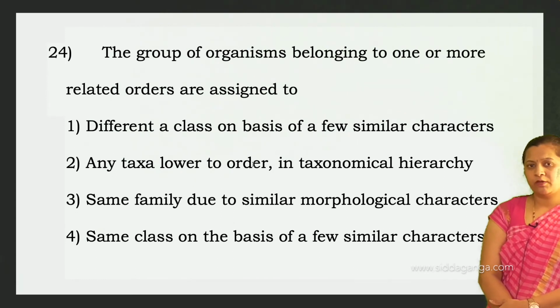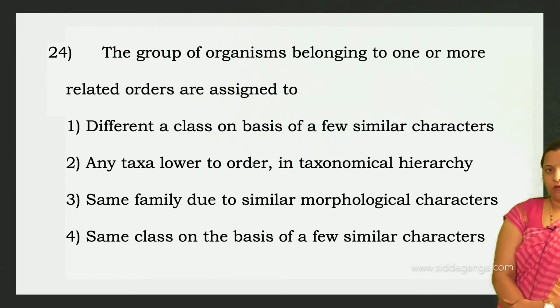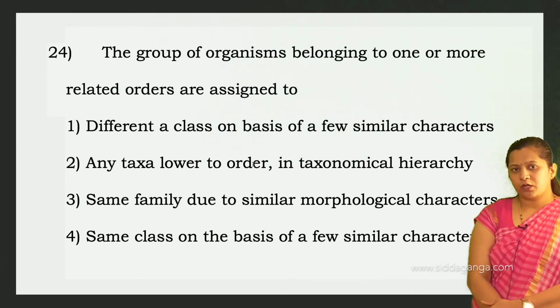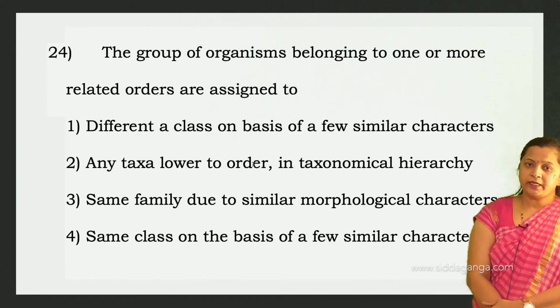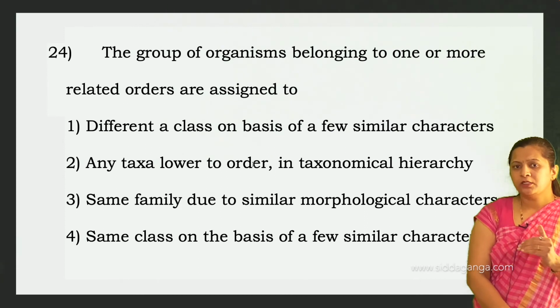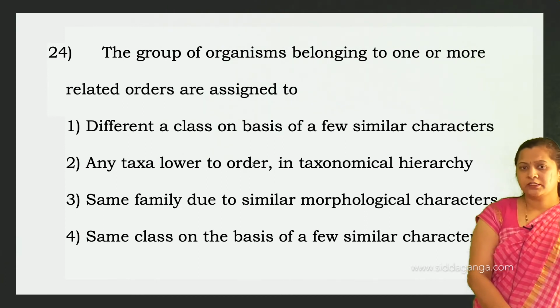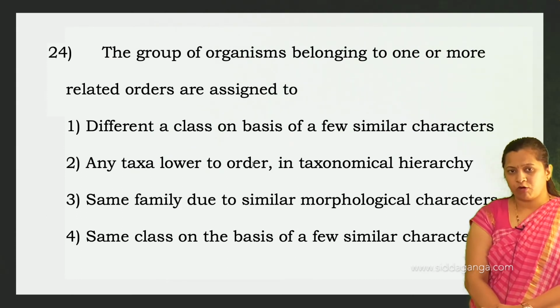So the first option, different class, is wrong, because organisms belonging to one or more related orders are placed in the same class. Any taxa lower than order, not that, but the next higher level after the order, that is the class. So the second option is also wrong.